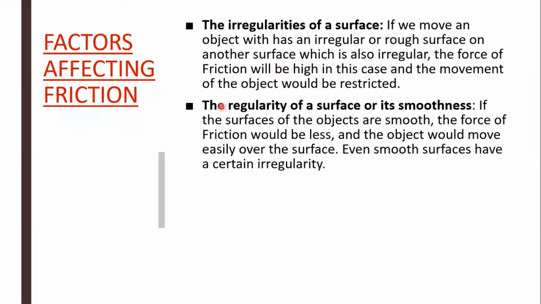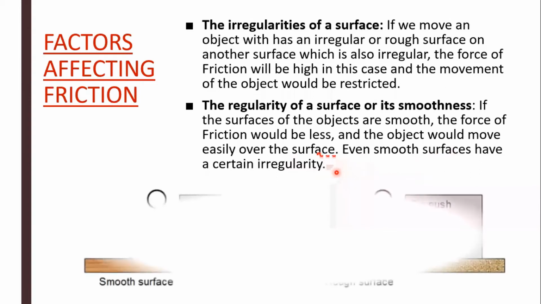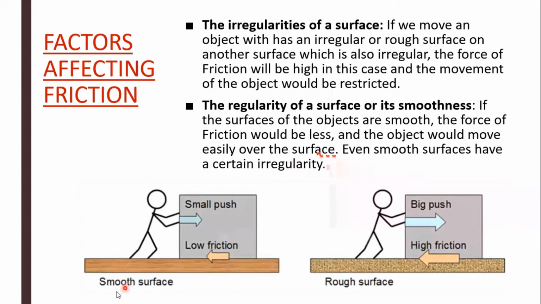The second factor is the regularity of a surface or its smoothness. If the surfaces of the objects are smooth, the force of friction would be less, and the object would move easily over the surface. Even smooth surfaces have a certain irregularity. Now, as we can see, in case of a smooth surface, there is low friction with a small push. And in case of a rough surface, there is high friction with a big push.